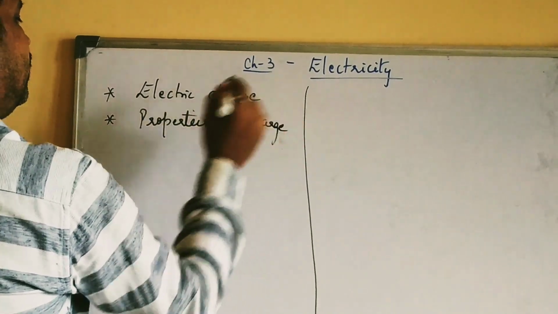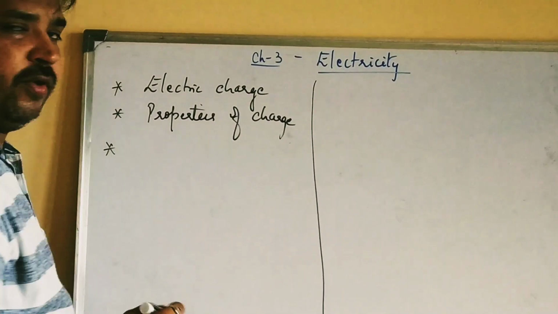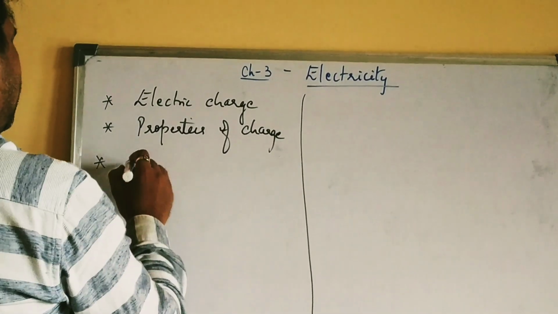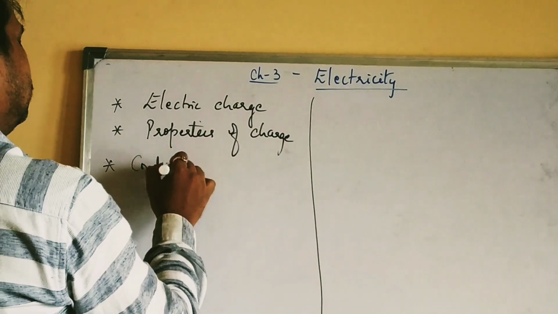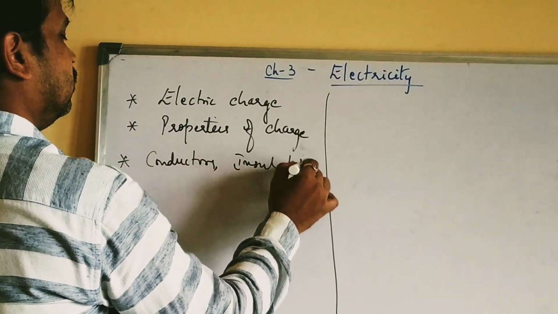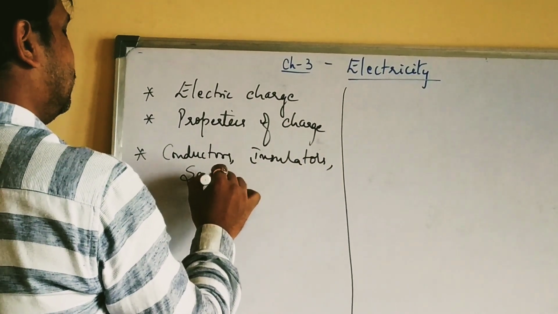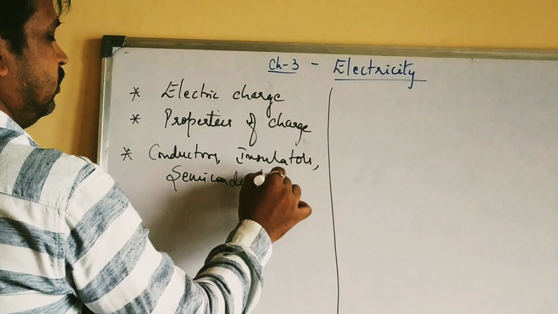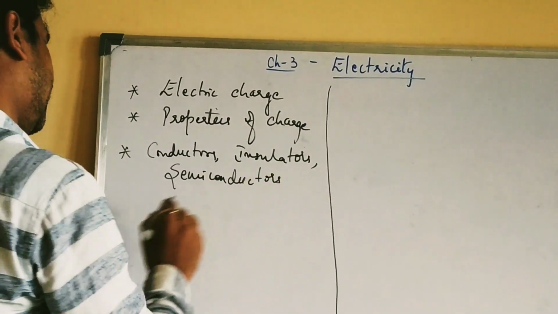Properties of electric charge. Then we also discuss about the three types of material, that is conductors, insulators and semiconductors. Just the definitions: conductors, insulators and semiconductors.